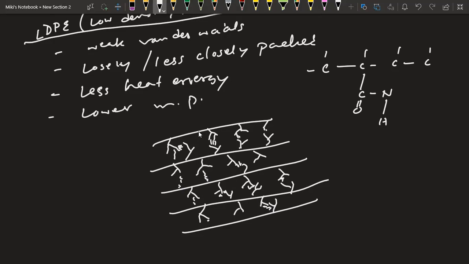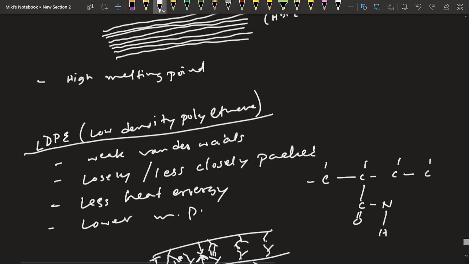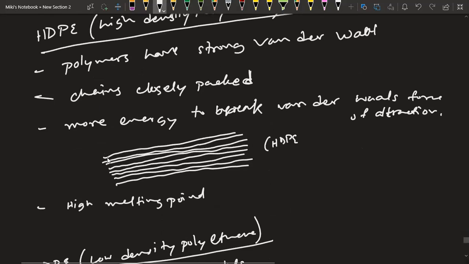But think from one chain to another chain, the distance actually increased. Previously, let's go back to the HDPE. They have a greater contact area. Think of it this way: you have your two hands. This is one hand's bottom surface, and this is the other hand's bottom surface. If you place them together, you have a greater surface area, a greater contact area.